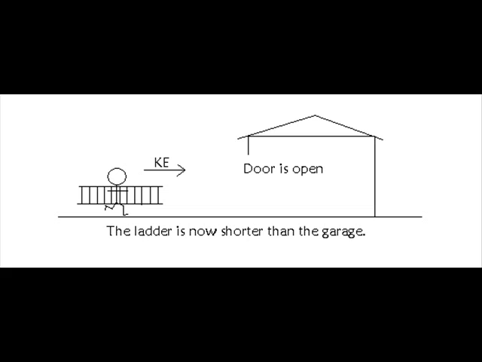The energy that is put into the man and the ladder in order to achieve the speed we will call energy Ke. This energy does not come from the man. This energy comes from the reference frame in which the garage is stationary.